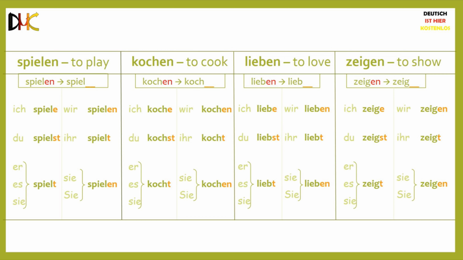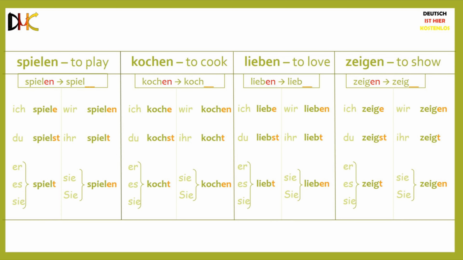Lieben means to love. Ich liebe. Du liebst. Er, sie liebt. Wir lieben. Ihr liebt. Sie lieben. Zeigen means to show. Ich zeige. Du zeigst. Er, sie zeigt. Wir zeigen. Ihr zeigt. Sie zeigen.